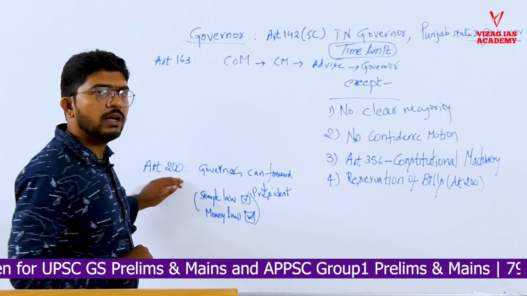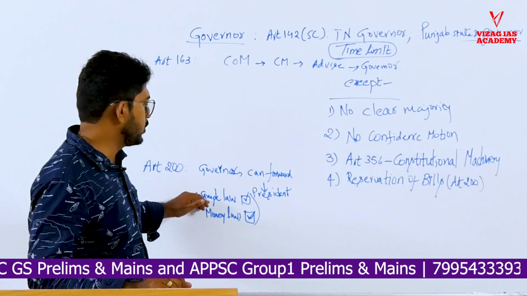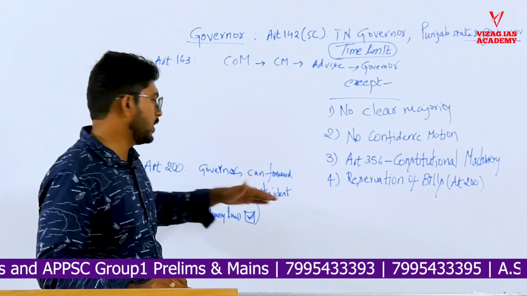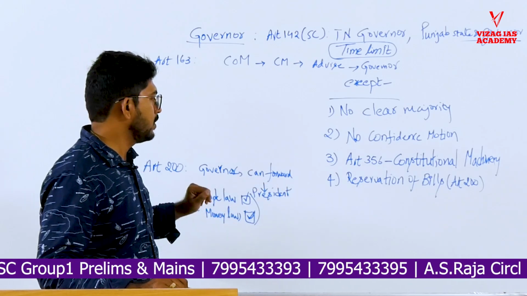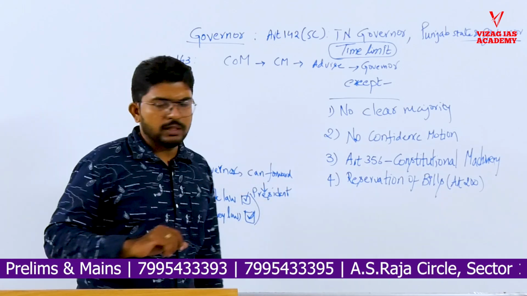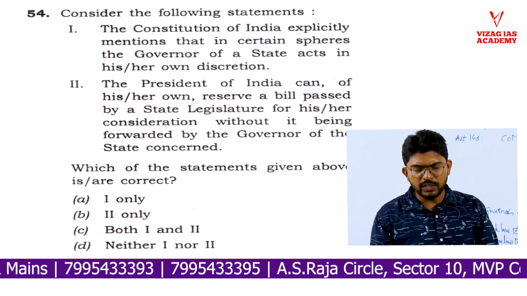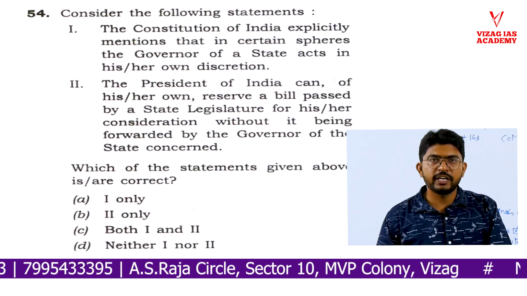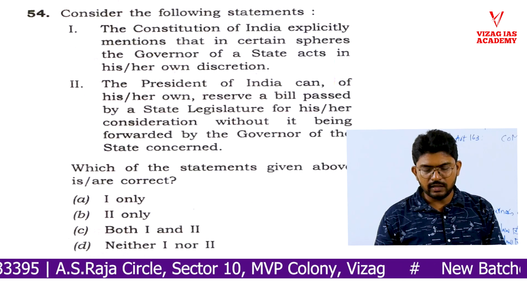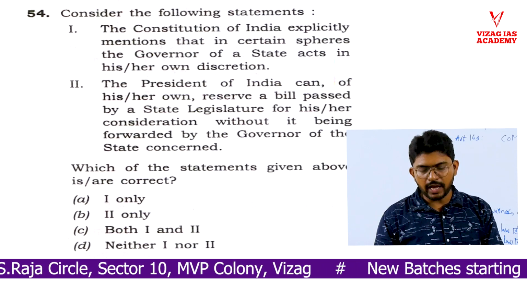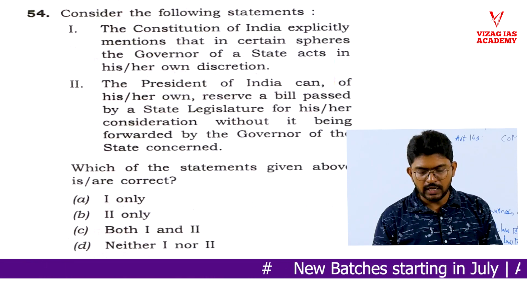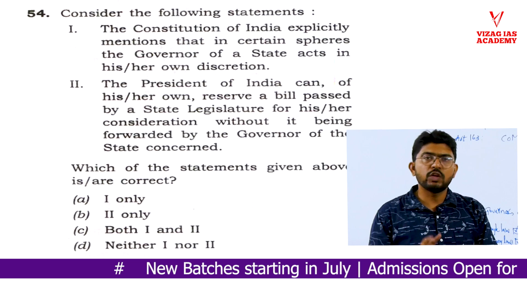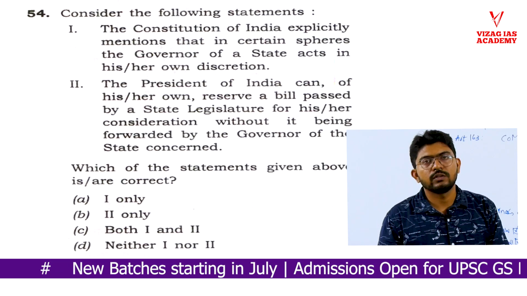The governor can reserve any type of bill for the President's consideration, a simple law or a money law also. The President has the same power, whether to accept it, return it, or reject it. So these are the provisions of the Constitution. The question here says that the Constitution of India explicitly mentions that a governor has discretionary power. Yes, it is explicit. Statement 1 is correct. The second statement says that the President of India can, on his or her own, suo motu, reserve a bill passed by the state legislature for his or her consideration without it being forwarded by the governor. So this statement is wrong.